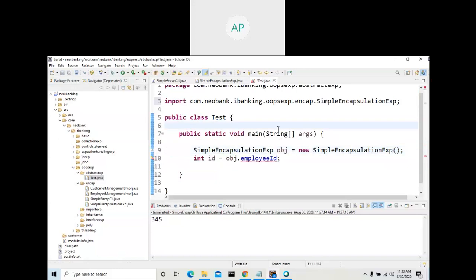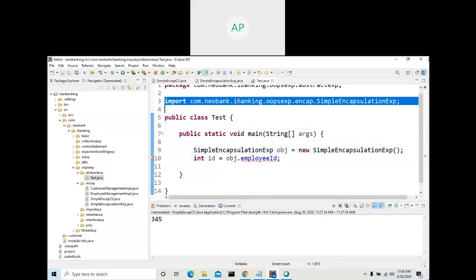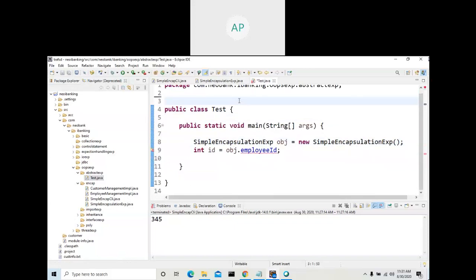Because before that, a simple import. See here, the import statement. If I remove this import statement, Control S, okay. Anyway, here if I remove this one,